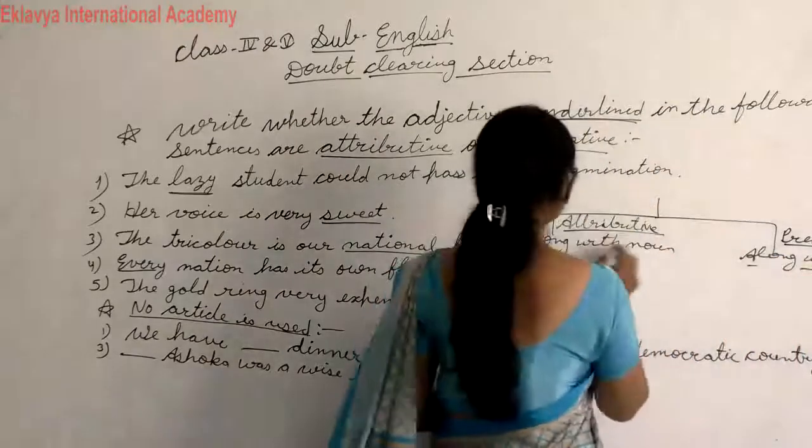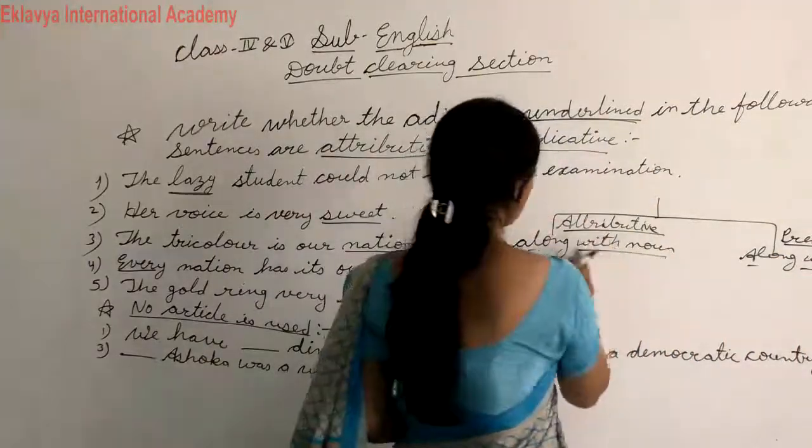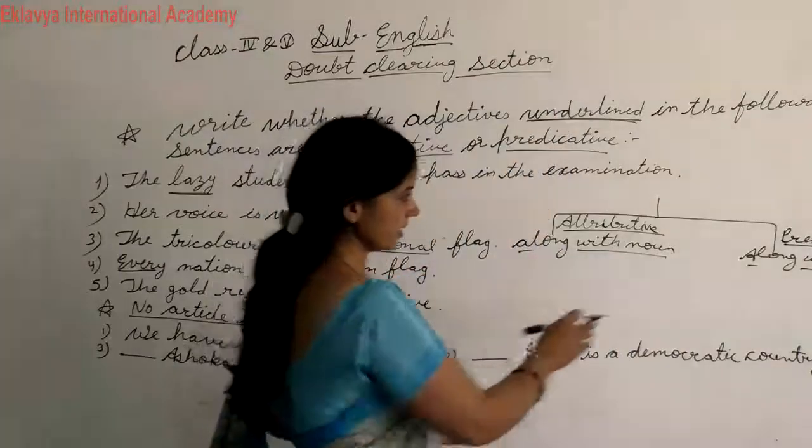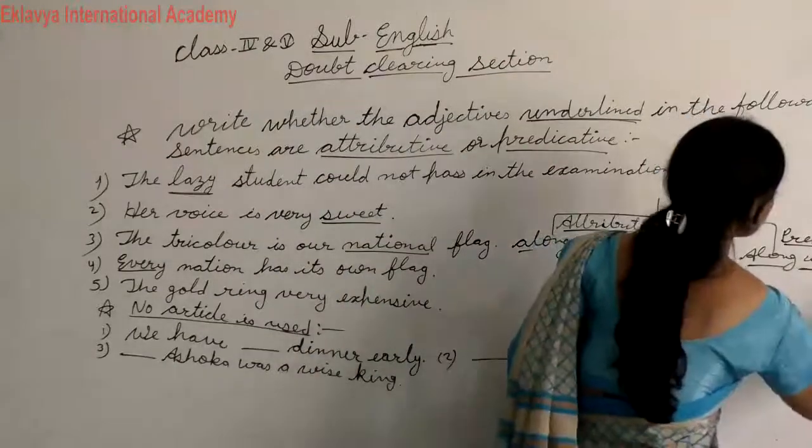This is attributive, this is predicative. Along with noun. And here predicative means along with verb.